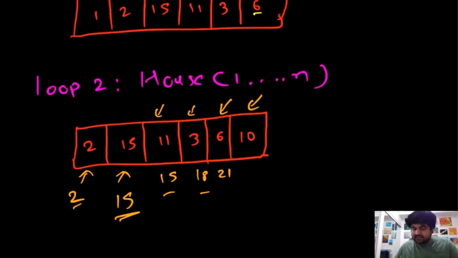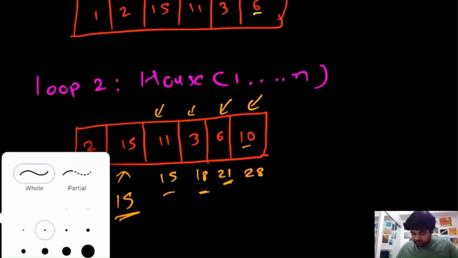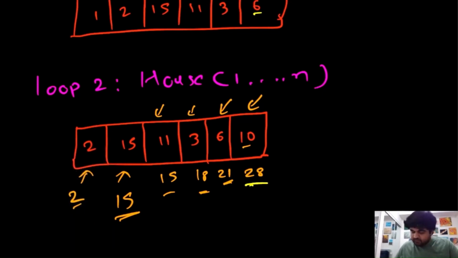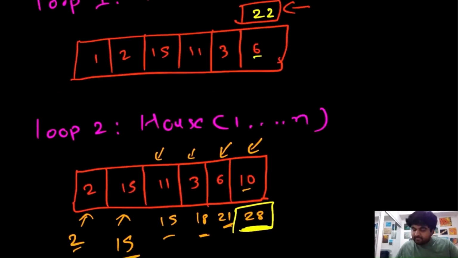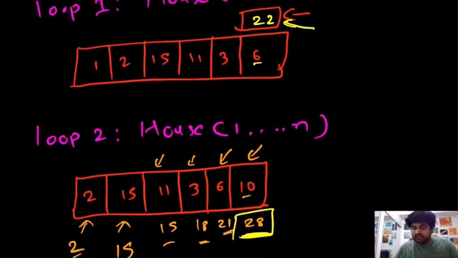And now at this last position, we check whether 21 or 18 plus 10. So of course 18 plus 10 is 28. So we are going to keep that, and we do not consider 18. So after this entire loop, the maximum value we have found so far is 28, and the maximum value we had found over here was 22.